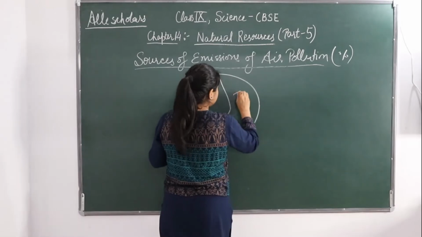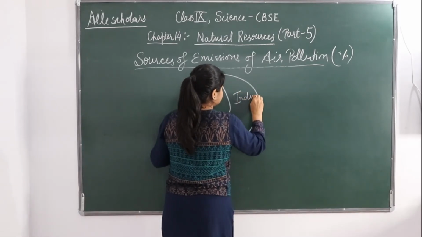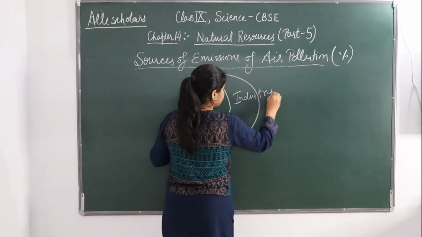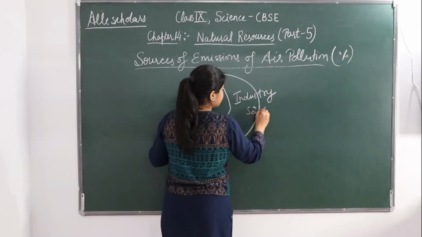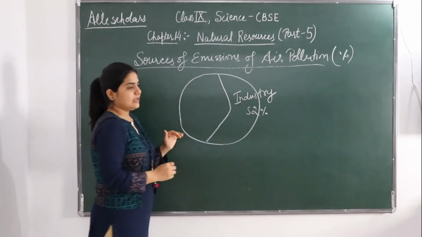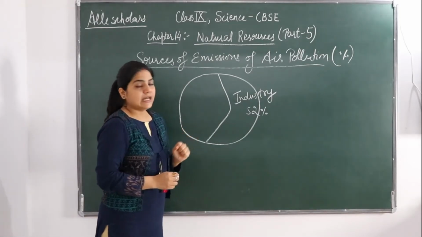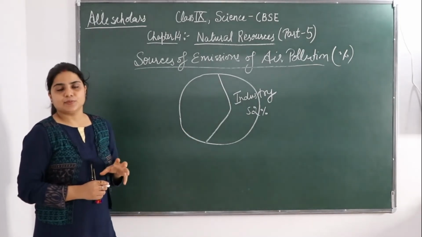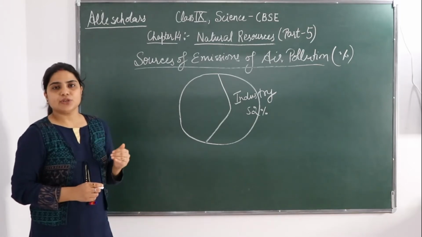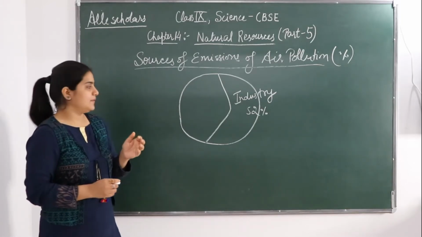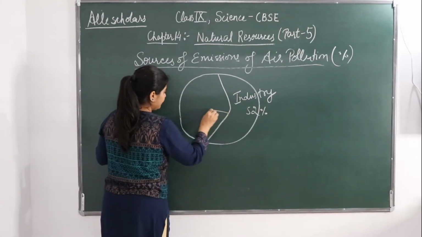So industry is giving how much percentage? 52%. The air pollution is from industries. Then next comes the transportation. Transportation gives how many percent? 27%. Okay.